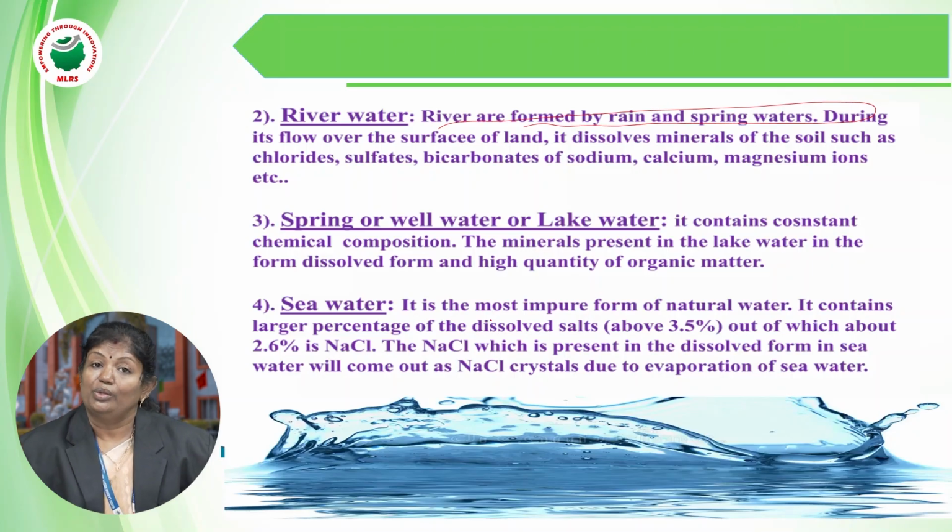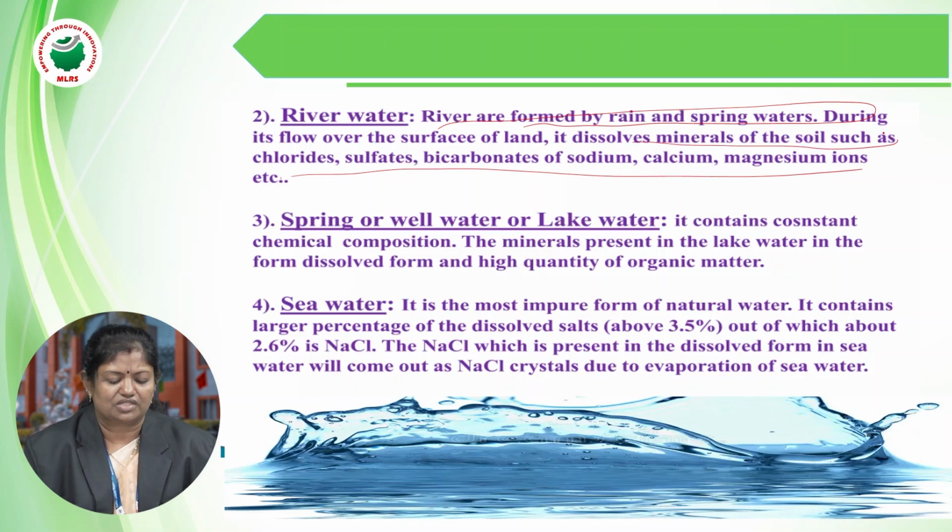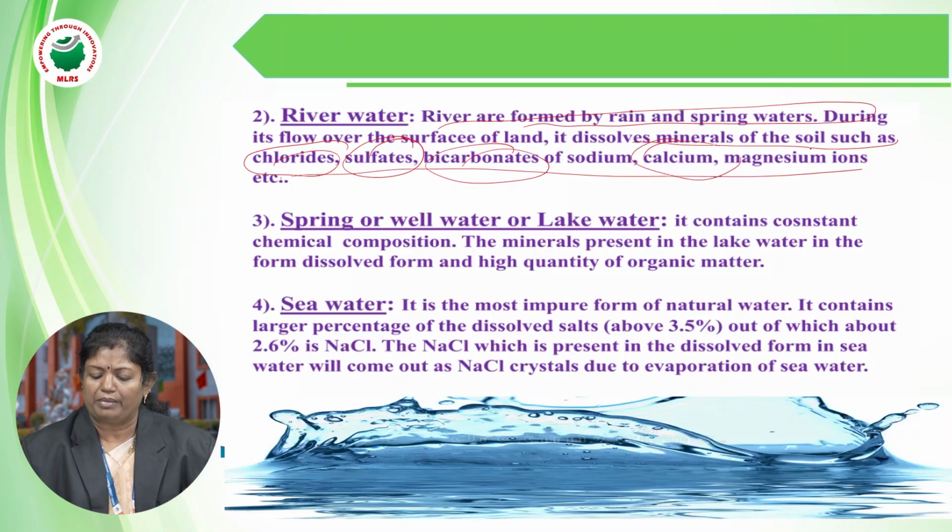Even though rainwater is a pure form, it involves the dissolution of a number of gases from the atmosphere. Not only that, when it comes to the ground in the form of a river, it also has a number of dissolved minerals from the soils it passes through. They are chlorides, sulfates, bicarbonates, sodium, magnesium; all these ions and chemical substances are there in dissolved form. That is one source.